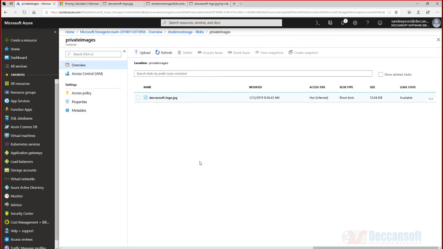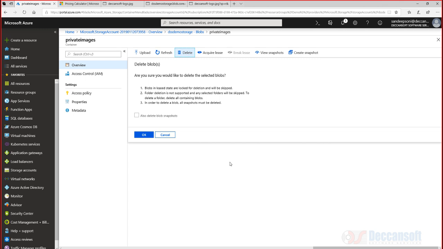There are a few more things. I can always select a particular blob and delete. Now when we delete, there is a facility where the archived content will be stored in background. So a blob that is in lease state or locked for deletion will be skipped. That means sometimes we want to work with a blob, so we take a lease of the blob, through code. When we take the lease of the blob, others will not be able to edit the blob. It's like locking the blob. So those blobs which are leased cannot be deleted.